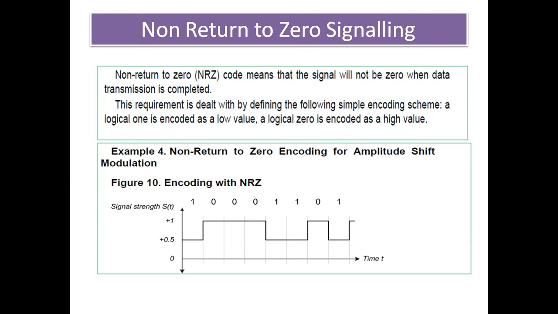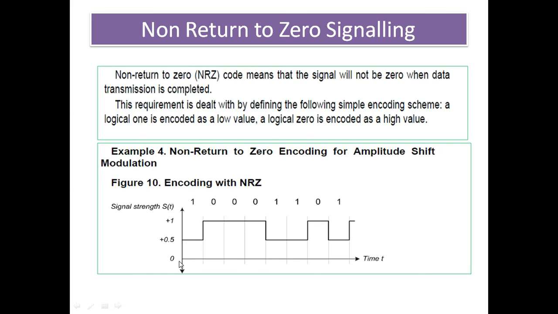Non-return to zero code means that the signal will not be 0 when data transmission is completed. Suppose with the help of this example, you, my dear student, become clear about what the actual non-return to zero signaling is.